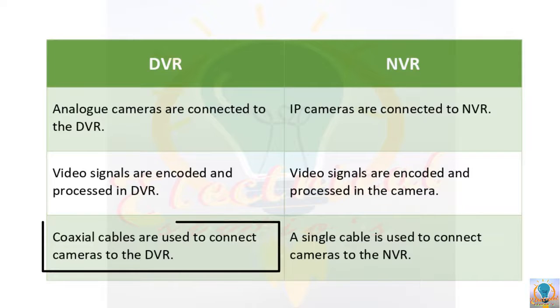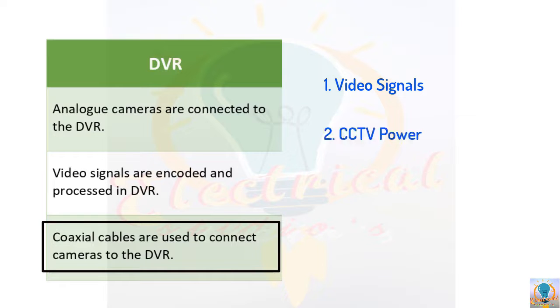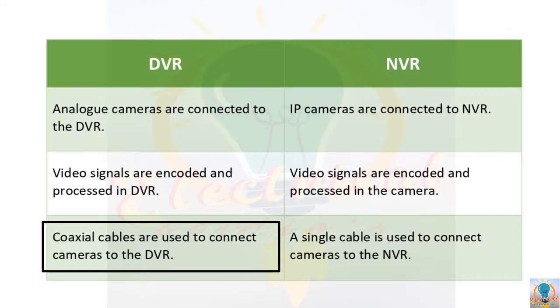Okay. Then coaxial cables are used to connect cameras to the DVR. So DVR systems are connected to the cameras with the help of coaxial cables. And generally in this system, a separate cable is required for transmitting video signals, a separate cable is required for CCTV power, and a separate cable is required for further functions like PTZ options, where P stands for pan, T for tilt and Z for zoom. So this requirement of separate cables makes the installation somewhat complex.